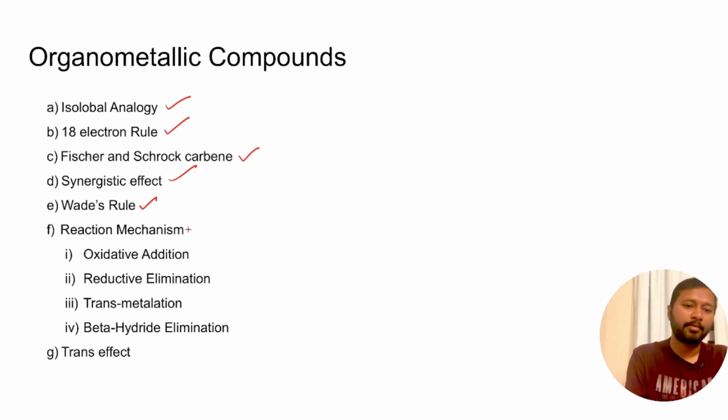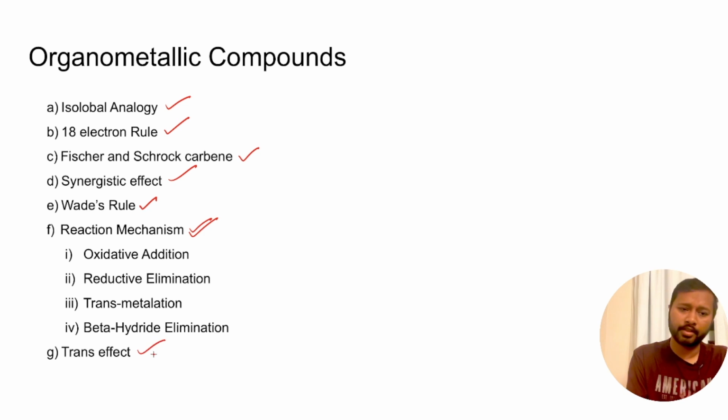Then comes your reaction mechanism. This is something from where you get a difficult question, or a question in a 4-marker, where they might give you a particular reaction and they might ask you what's happening in a particular step, or something in that way, where you study 4 of these reactions which are important. There are others also, but these 4 are important, like oxidative addition, reductive elimination, transmetallation, and beta hydride elimination. There is alpha hydrogen elimination or alpha hydride elimination as well. So those things are also there, but you should be aware about at least these four in detail.